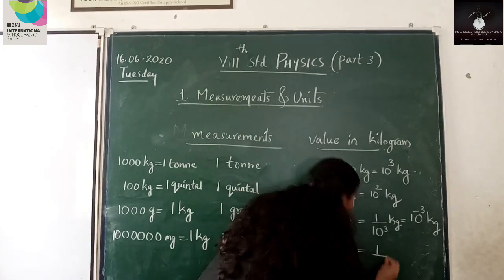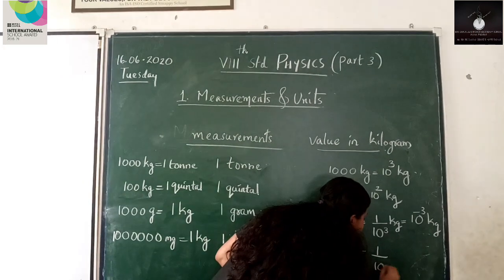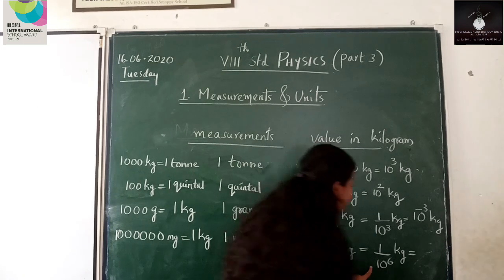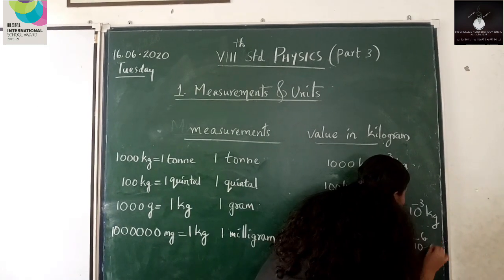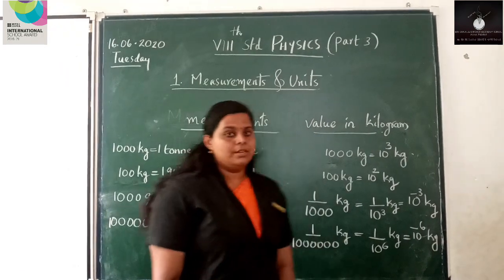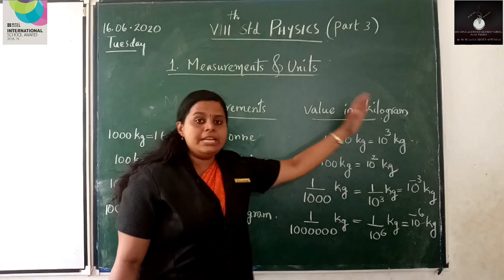So that is 1 by, how many zeros are there? 6. So 1 by 10 raised to 6 is the exponential form, or we can write 10 raised to minus 6 kilogram. So that's all about measurements and its value in kilogram.